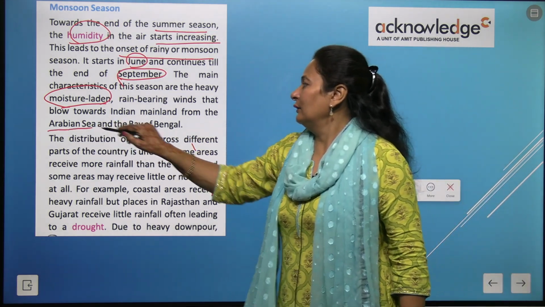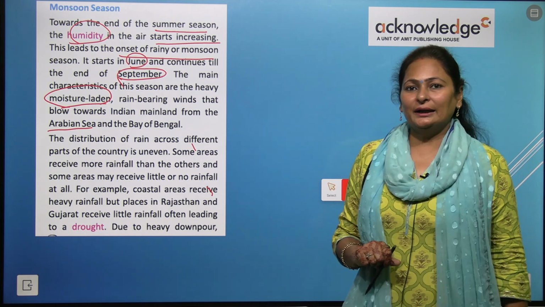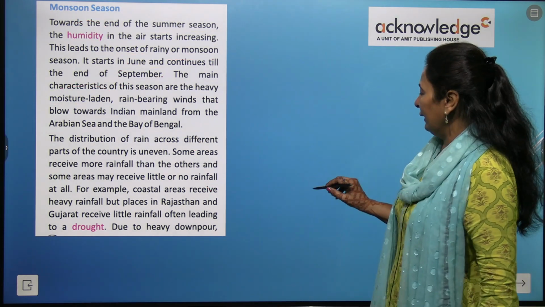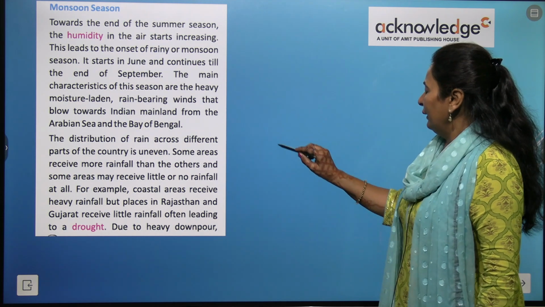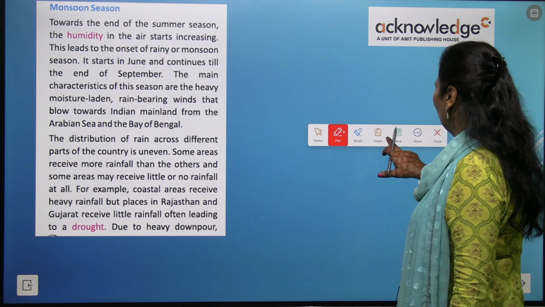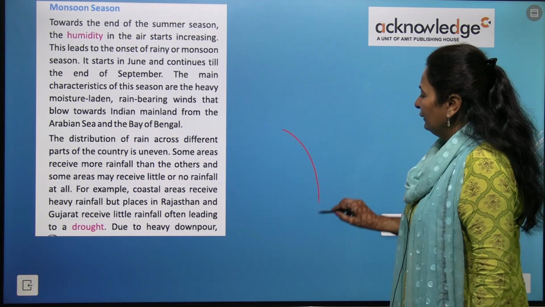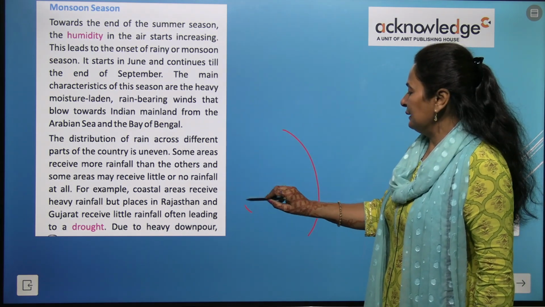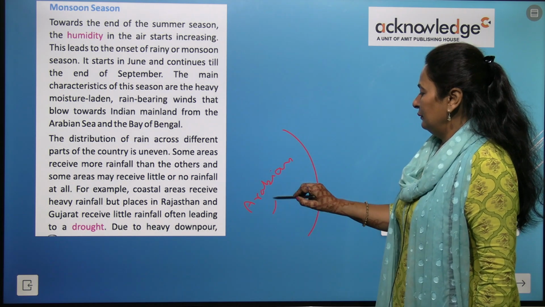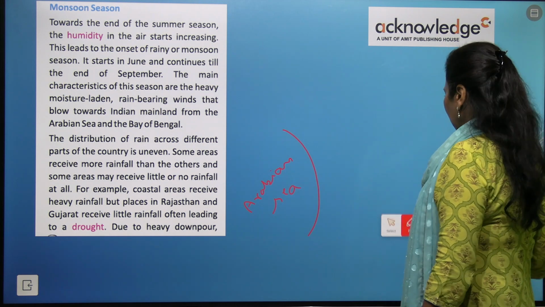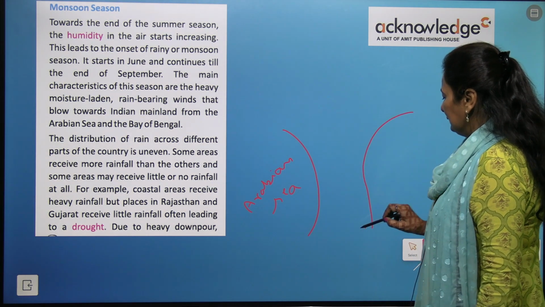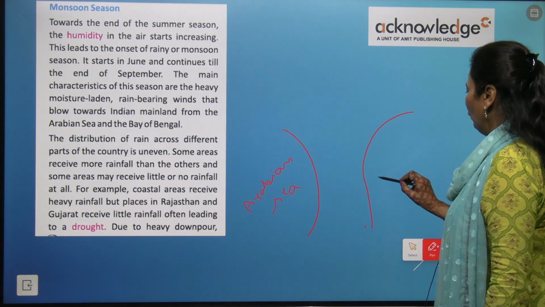So these moisture-laden winds that blow, here I can draw it for you. Let me draw, just to give you a rough idea. This part is the Arabian Sea, right? And the Bay of Bengal is like here.